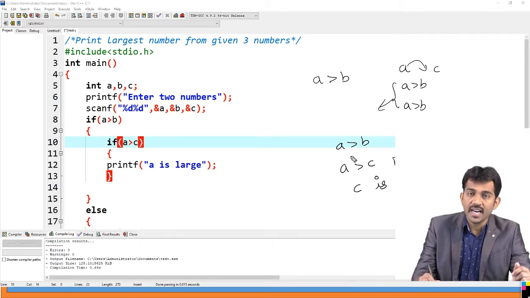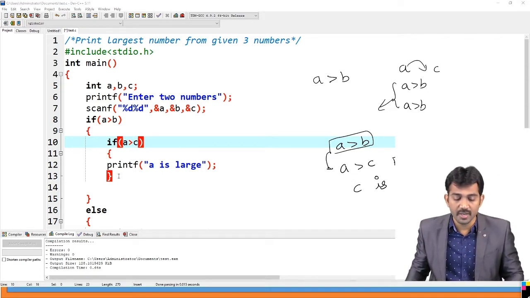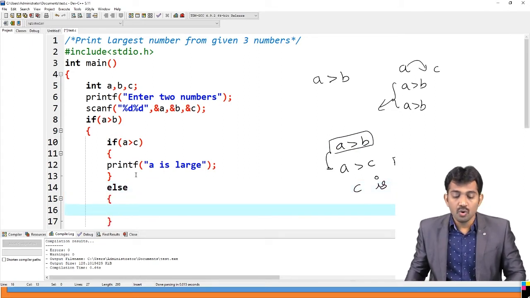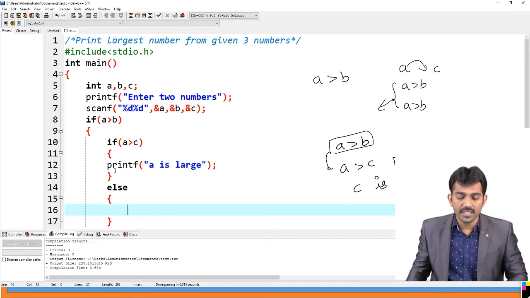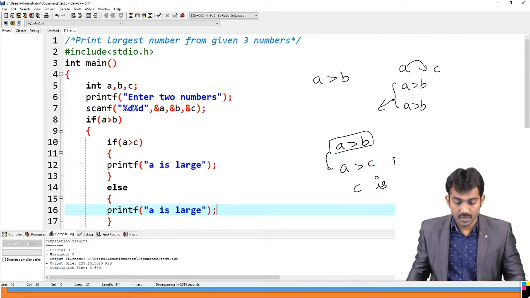Because A is greater than B is true, A was greater, but C is greater than A. So finally C is the largest. Here I need to add an else: this condition is false, so by default print C is largest.